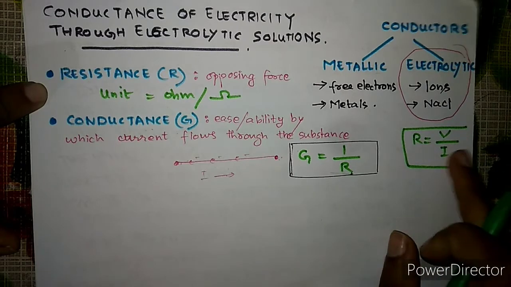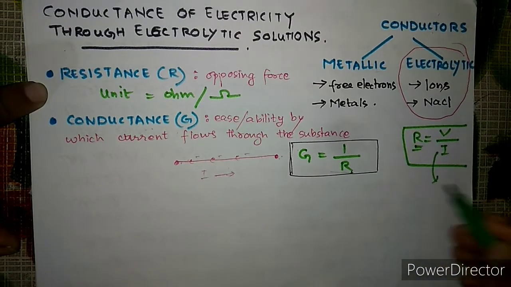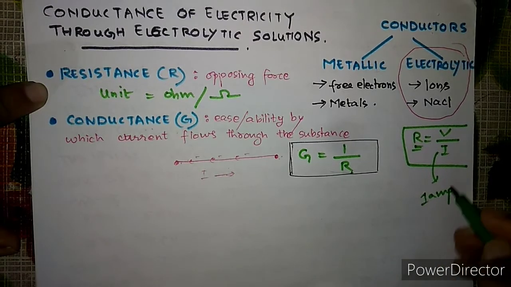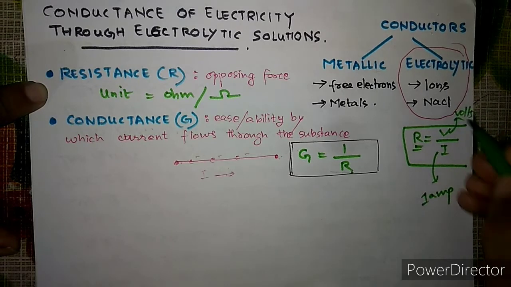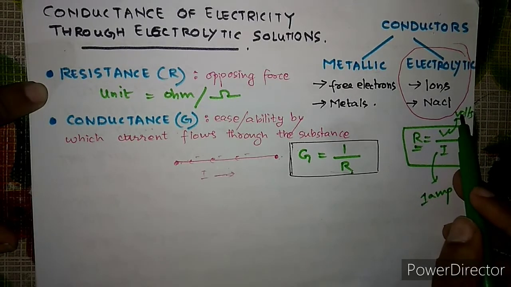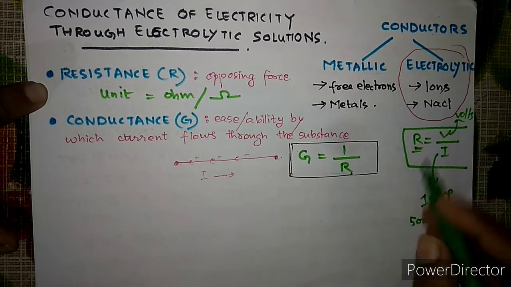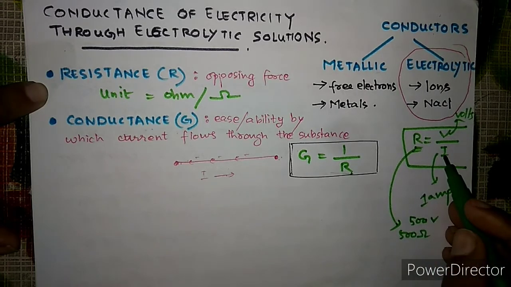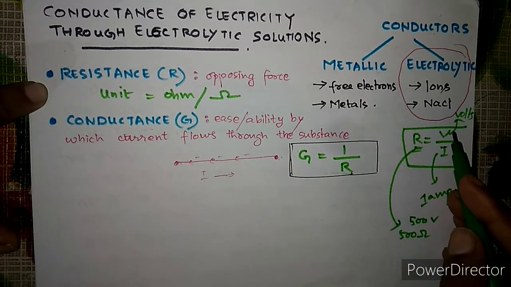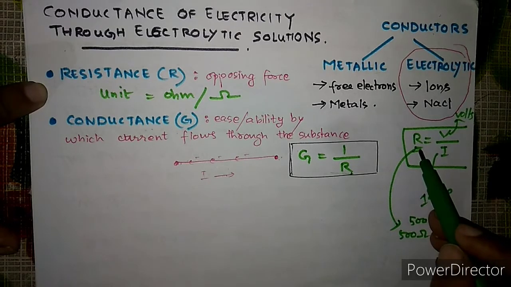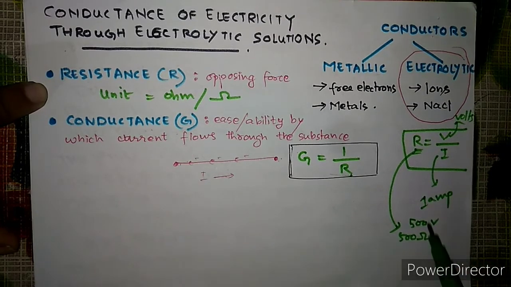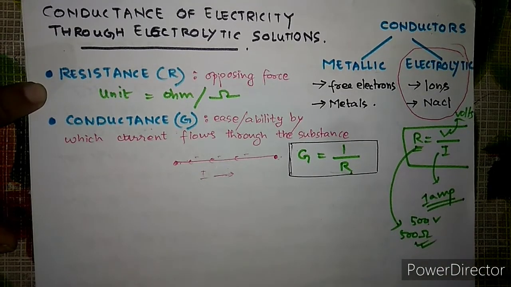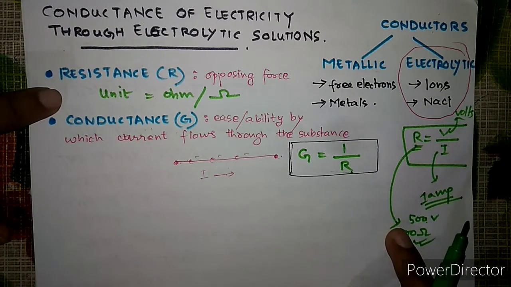The definition was technically like this: for carrying 1 ampere of current through any substance, what is the voltage required? And that is known as the resistance of the substance. If the voltage required is 500 volt to carry 1 ampere current, then the resistance will come out to be 500 ohm. You have learned this in detail in Ohm's law in physics, right?